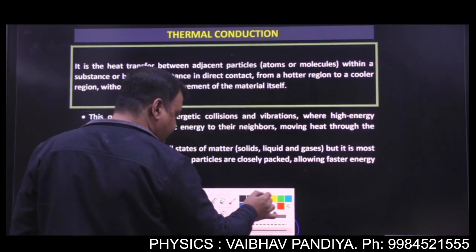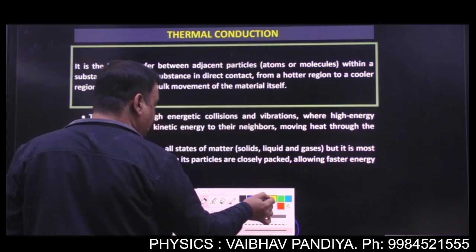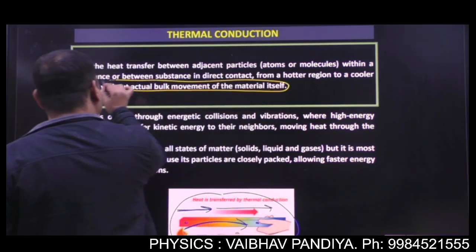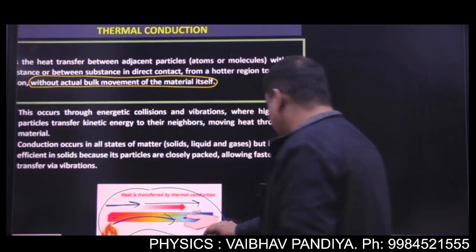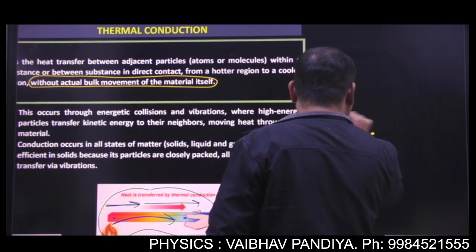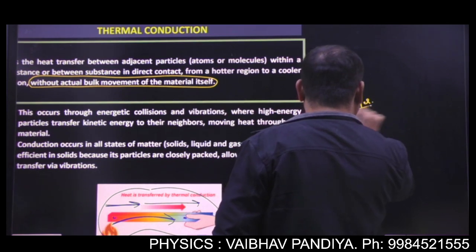Now see, this is the major difference between conduction and convection. There is no net movement of the material in conduction. Getting the point? It means if there are different particles, they keep on vibrating and they transfer the energy to adjacent particles.